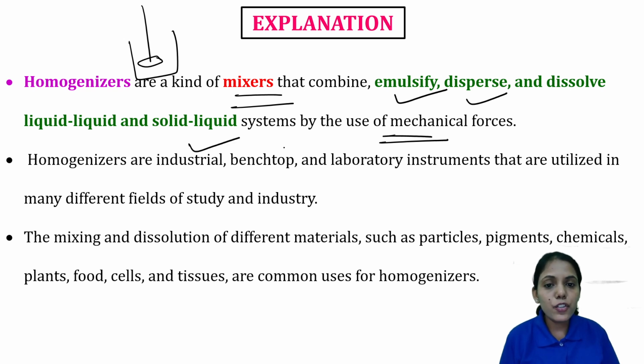Homogenizers are industrial, benchtop and laboratory instruments that are utilized at the industry level and also at the academic level. They are used for the mixing and dissolution of different materials like particles, pigments, chemicals, food, cells, tissues. So homogenizers can be used not only for pharmaceutical but other purposes as well.